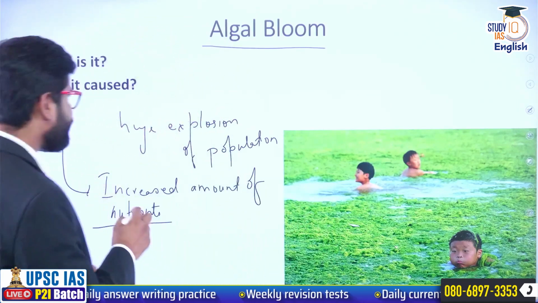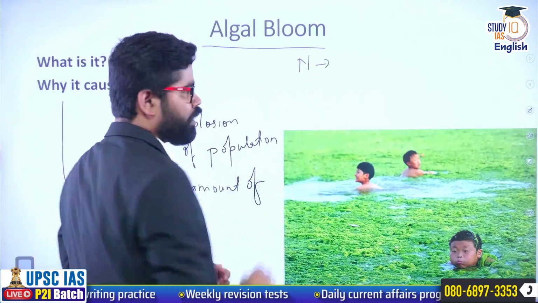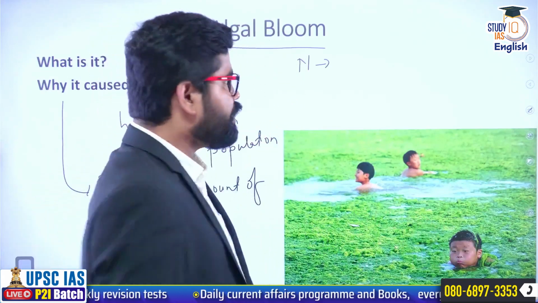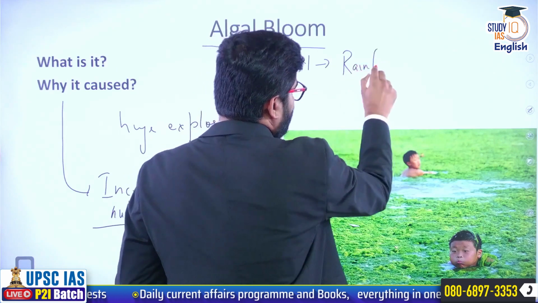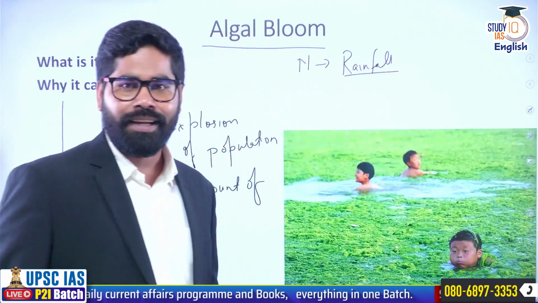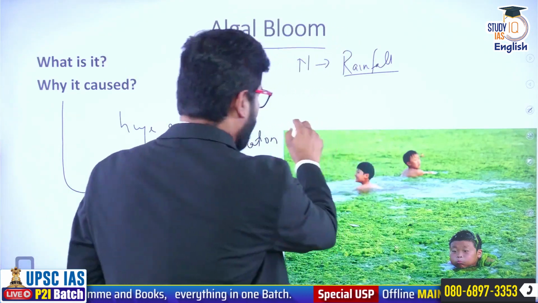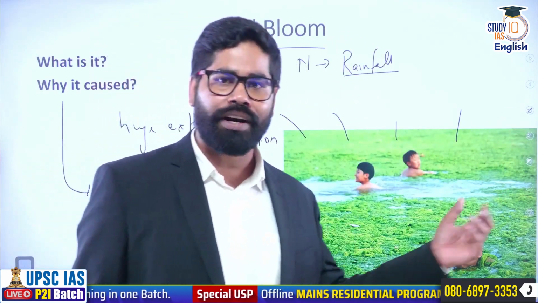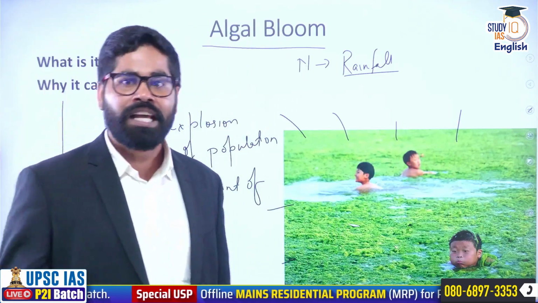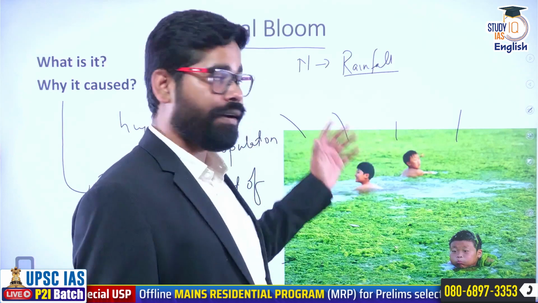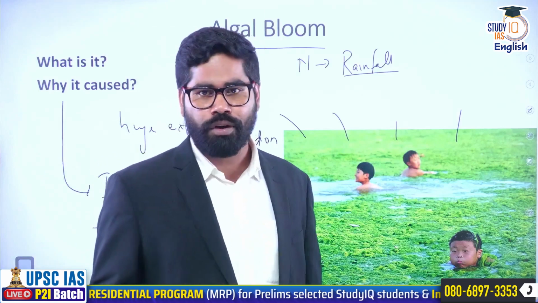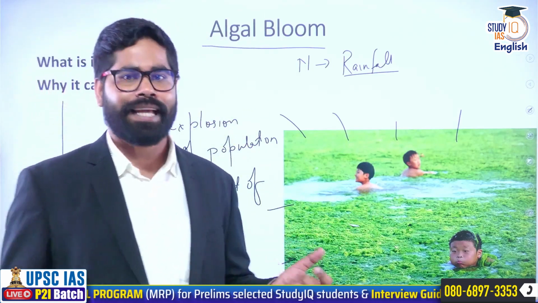Okay, so if we look at the natural factors, suppose that we are talking about a river or a sea body, then due to rainfall, what will happen? The nutrients from the nearby areas, suppose that this is our pond, will be flowing into this river, this pond, or this water body, and rainfall will enhance the amount of nutrient in this water body. So rainfall is one of the major causes. Rainfall, cyclones, and all of these factors are major causes.